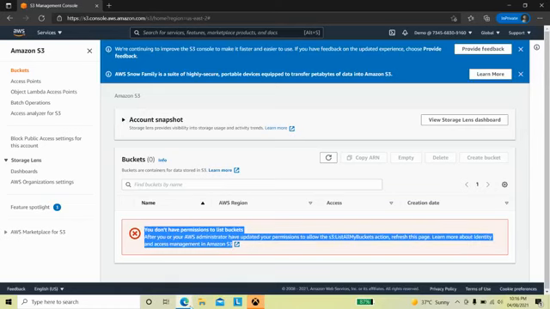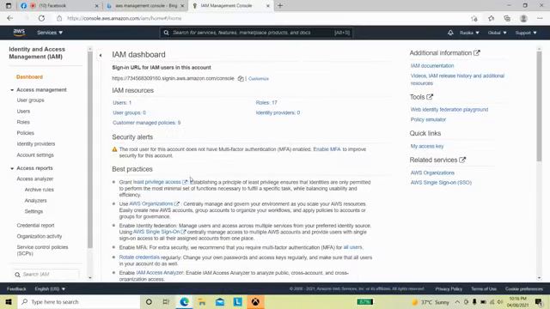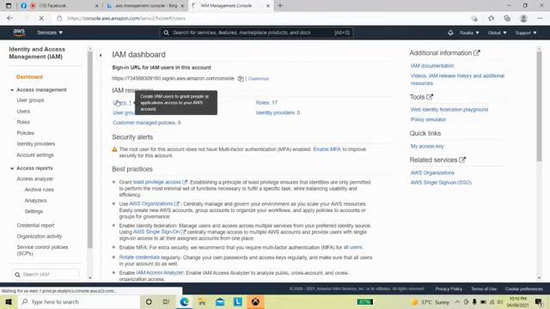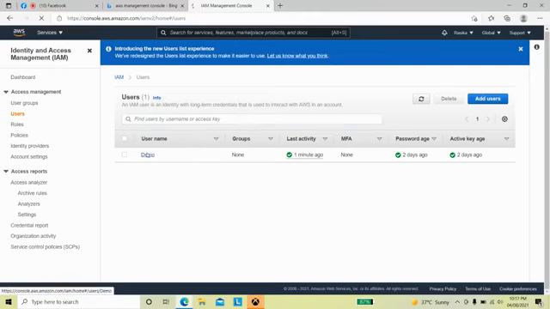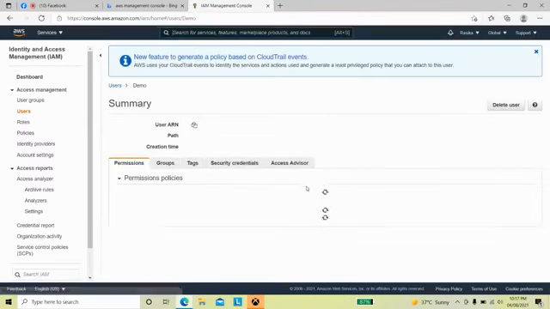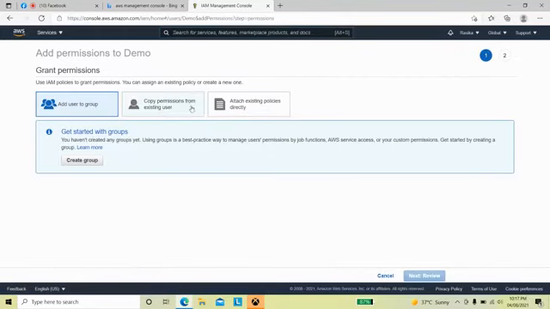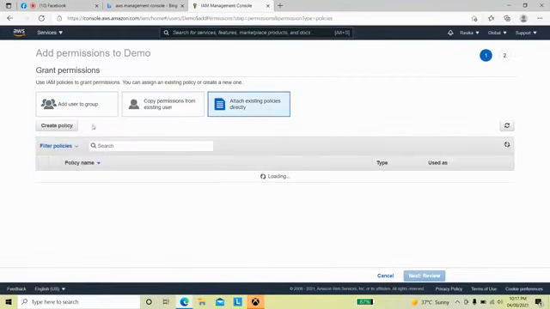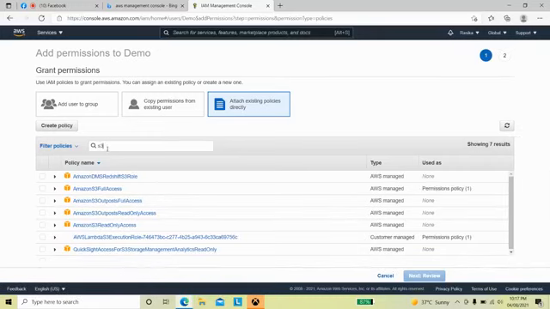So if you want to access that also, you can add one more permission to this user. I'm going into the user again. I'm clicking on the user, then I'm going to add permission, attach existing, and I'm selecting the S3 full access.